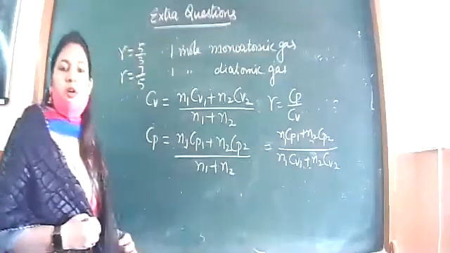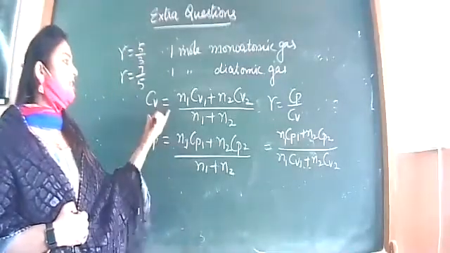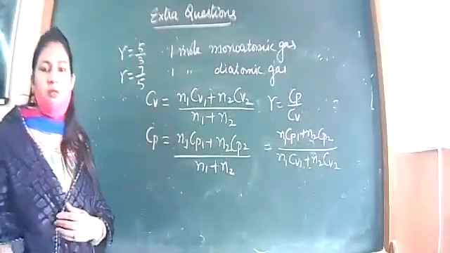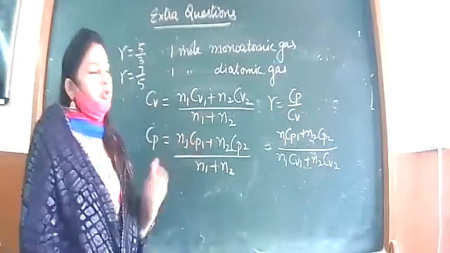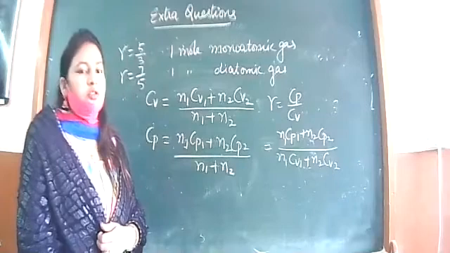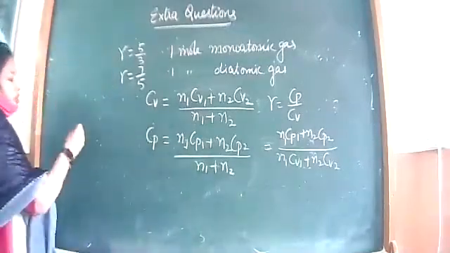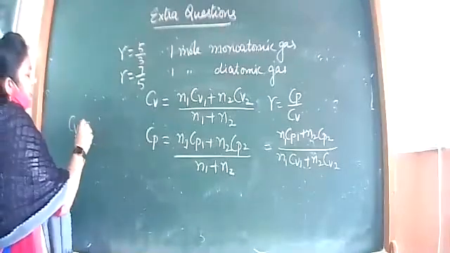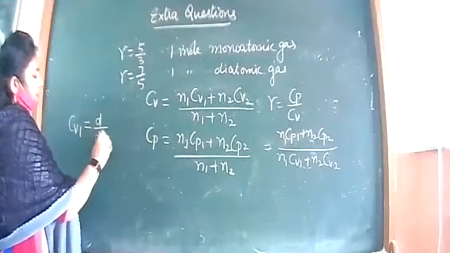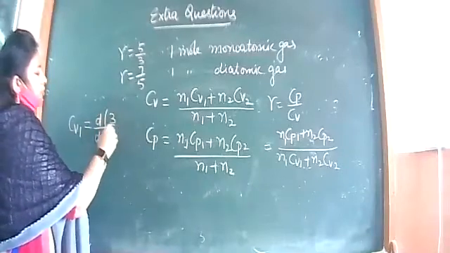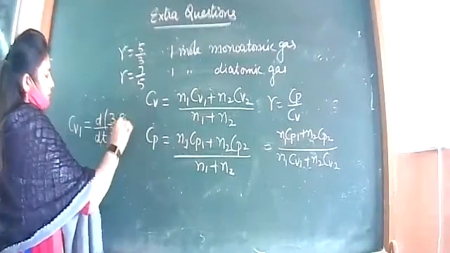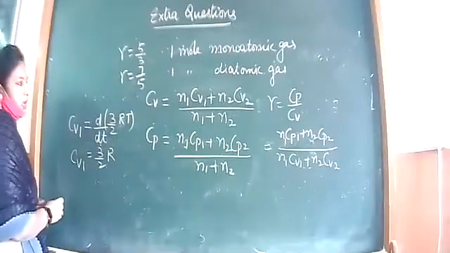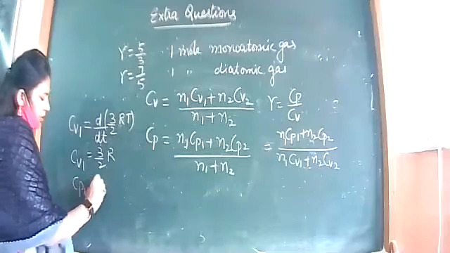And we know Cp, Cv also for these gases. Cv was 3R for... and Cp, we added R to it. So it is better that you use it. Tell me now, after you solve it, tell me the answer. For monatomic gas, Cv1 for example, how much was it? It was 3 by 2 R. Cv for monatomic gas was 3 by 2 R and Cp was 5 by 2 R.